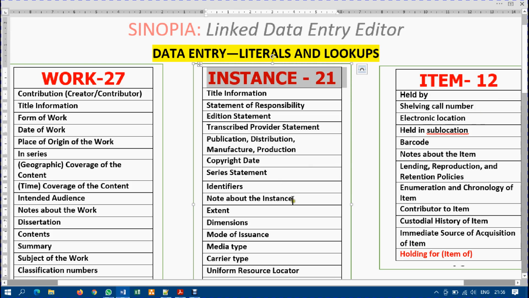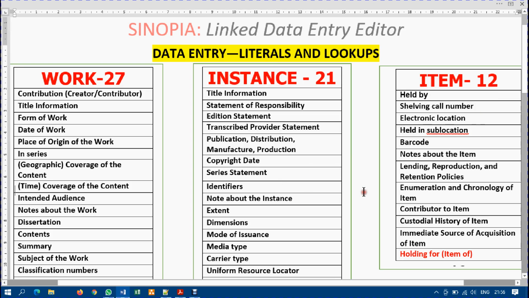I also told you during this training that there are two major channels, or two methods or techniques through which you can enter metadata into the linked data database through the Sinopia editor. I told you one of it is literals and the second one is lookups. And I also told you that literals involves that you type whatever data that you have in the columns that you are going to be provided with.